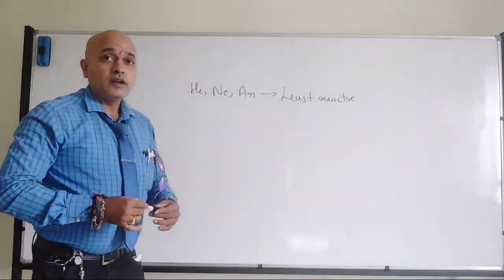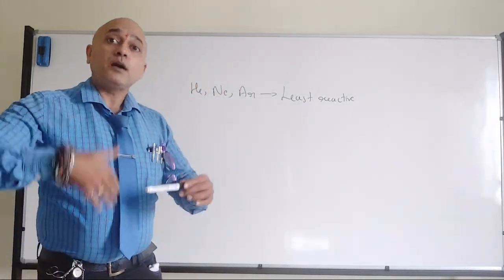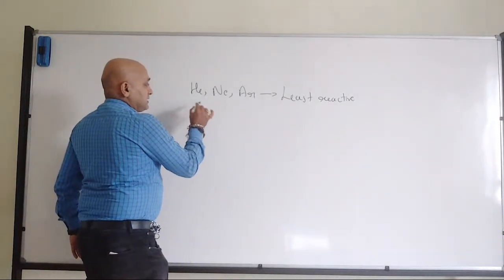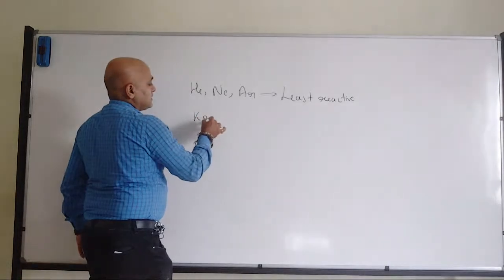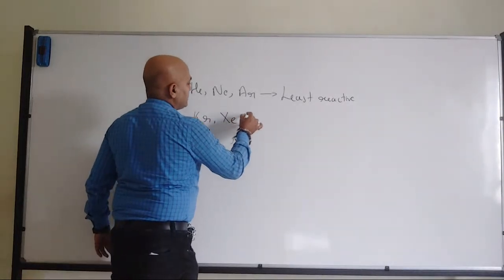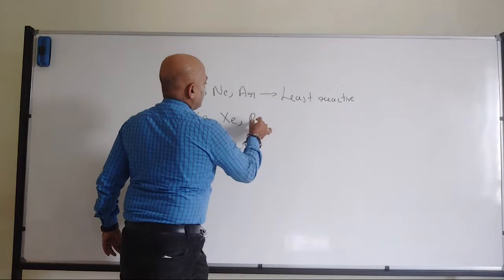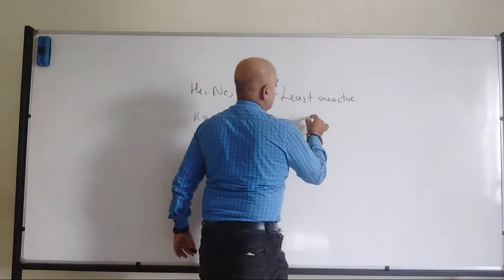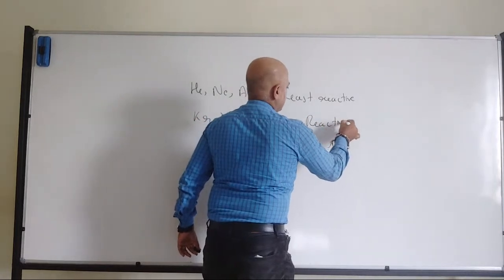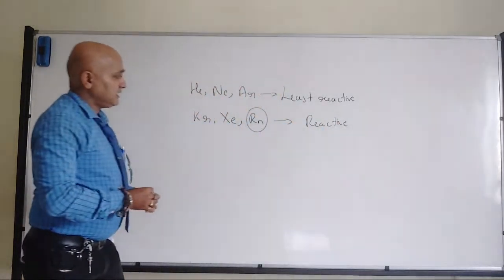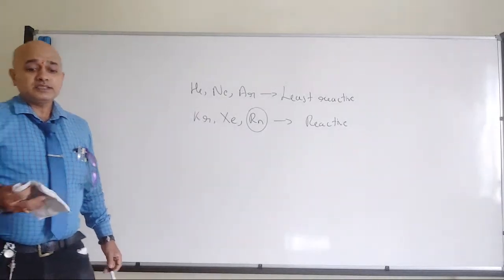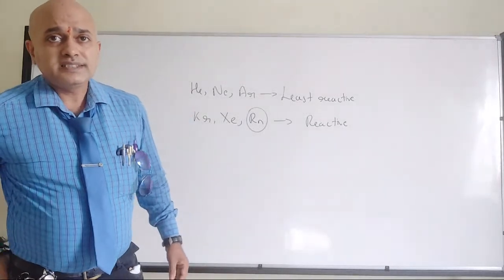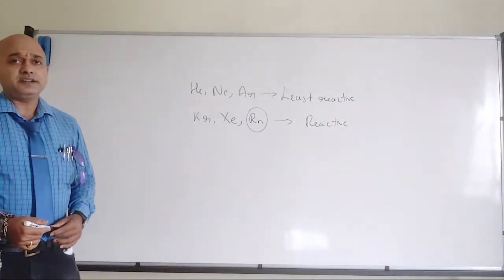Please remember, all the inert gases are least reactive, but among the inert gases, these are the least reactive. Then krypton, xenon and radon. Anyway, radon we are not going to consider. So that's where we have the reactive inert gases, slightly reactive inert gases. Why am I not considering radon? Because radon is a radioactive element.